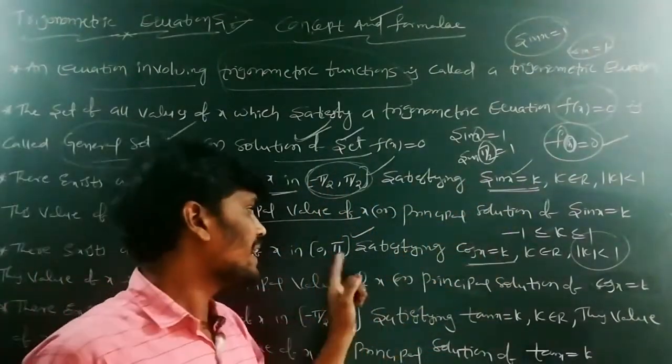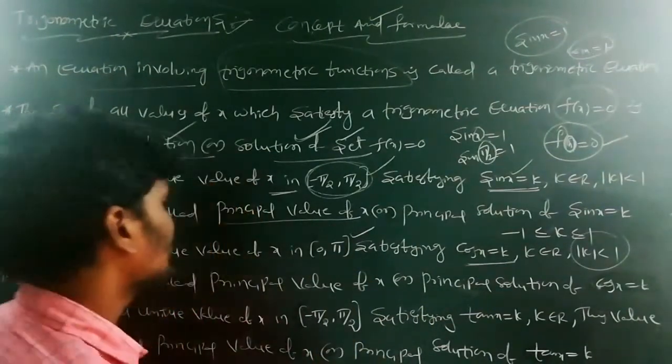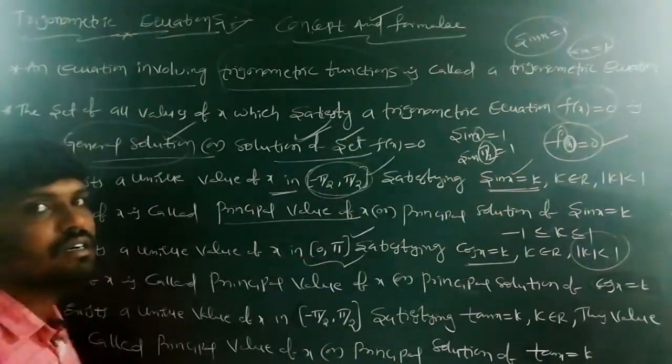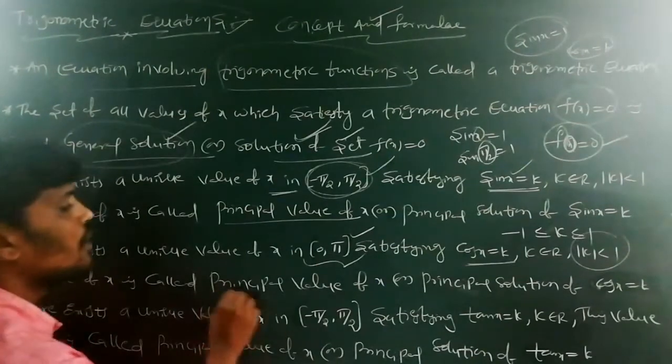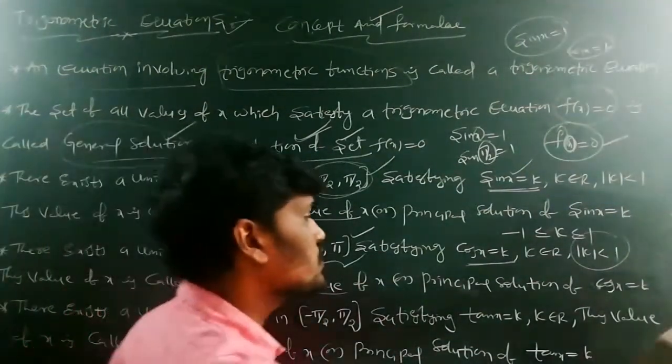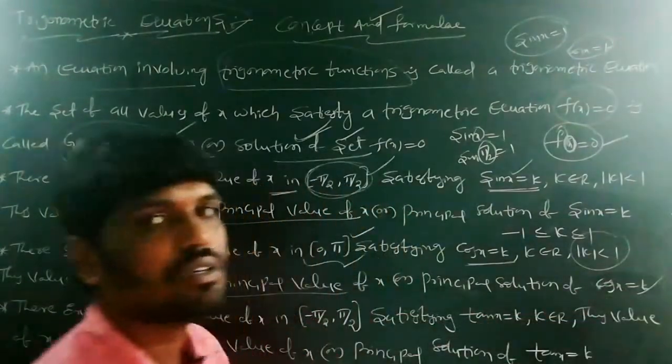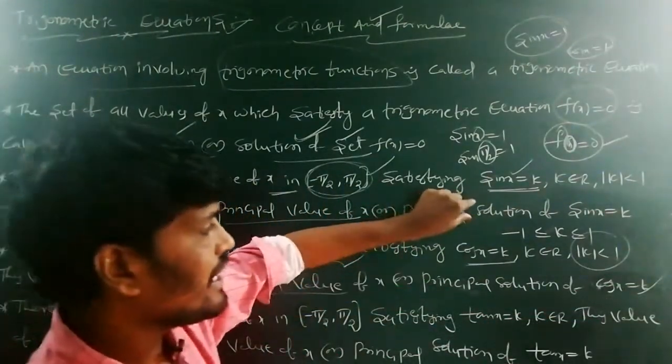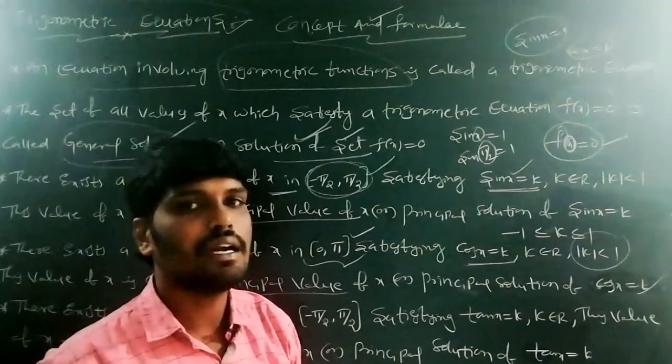Any value of x in the interval 0 comma pi is called the principal value of x or principal solution of cos x is equal to k. Sin x is equal to k completed, cos x is equal to k completed.